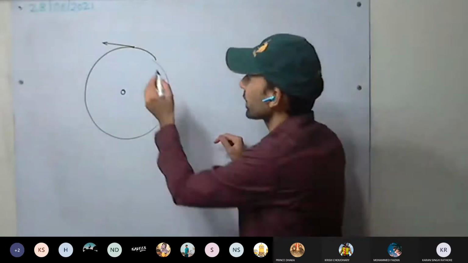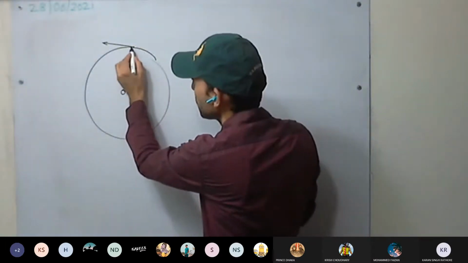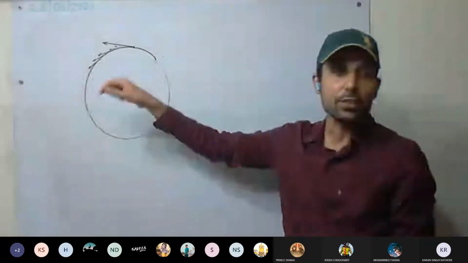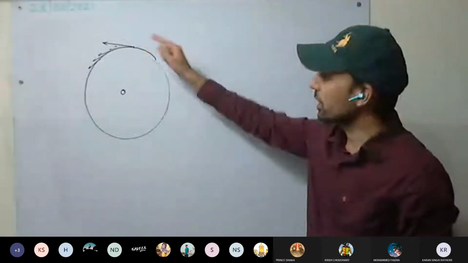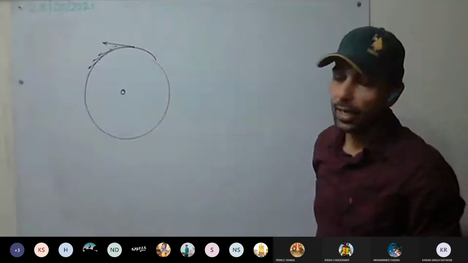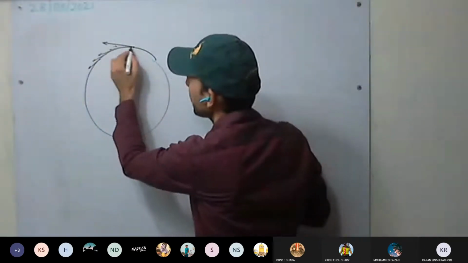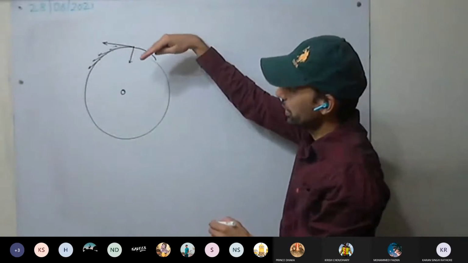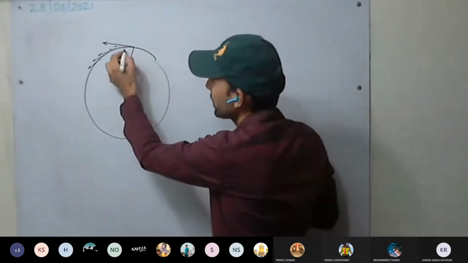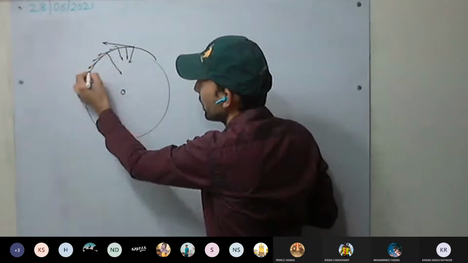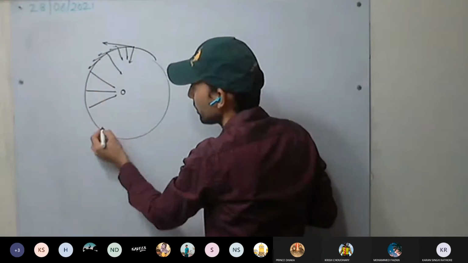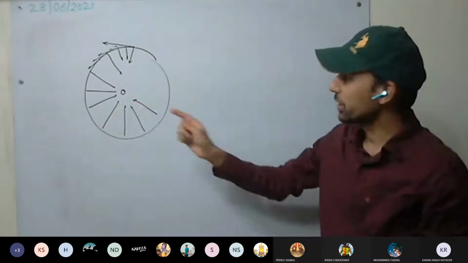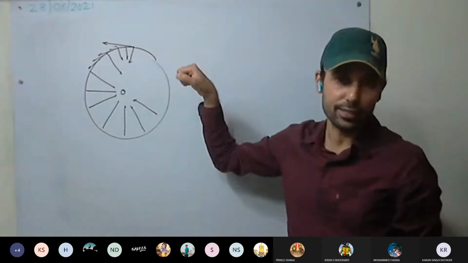So see here, each moment this body's direction is being changed. It means each moment we are applying some force, so continuously some constant force is being applied. And how is the force applied? For example, here the force will be in this direction, then the body moves in this direction. So each moment we are applying some force to change the direction. And how is this force directed? The force is always towards the center.